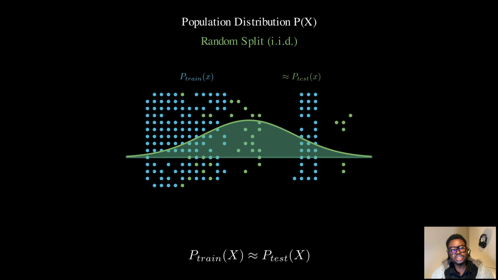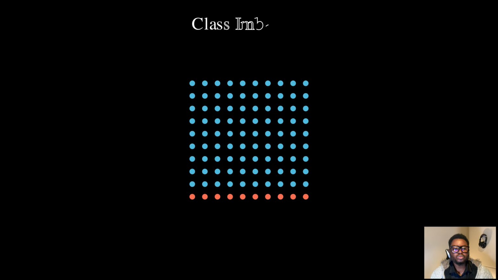Let's talk about a common real-world problem, class imbalance. Look at these data sets. We have 100 data points, but they are not evenly distributed. 90% of them, or 90 of them, are blue. Let's say these represent normal transactions in a fraud detection system. All 10 are red, the fraudulent transactions. This 90-10 split is actually generous. In real fraud detection, you might see 99.9% normal and 0.1% fraud. In medical diagnosis, rare diseases might appear in less than 1% of cases.